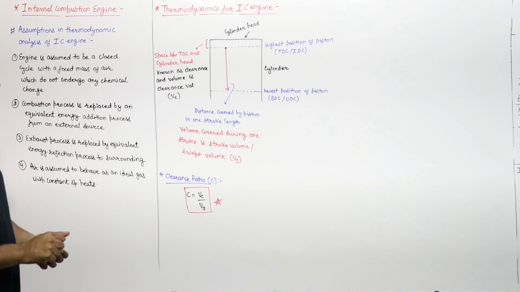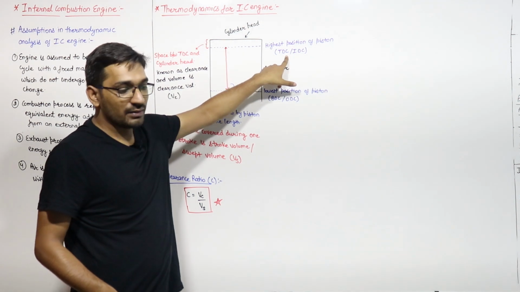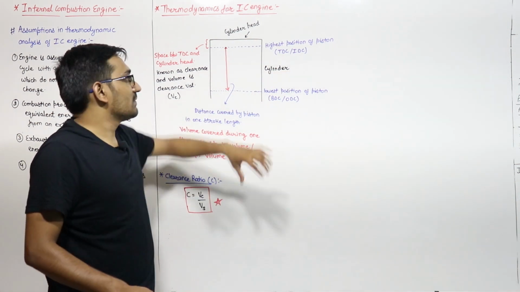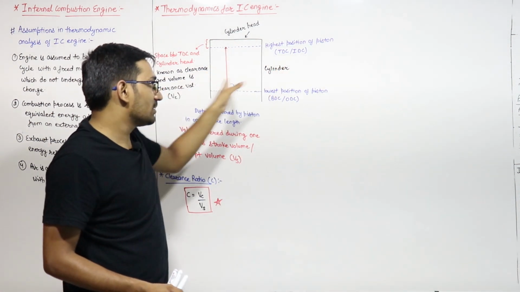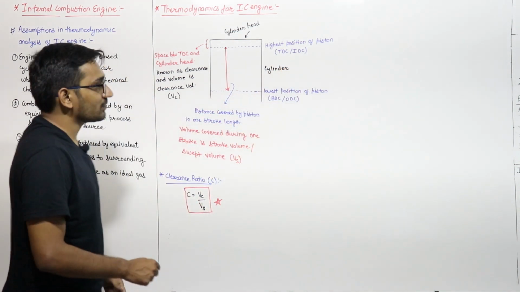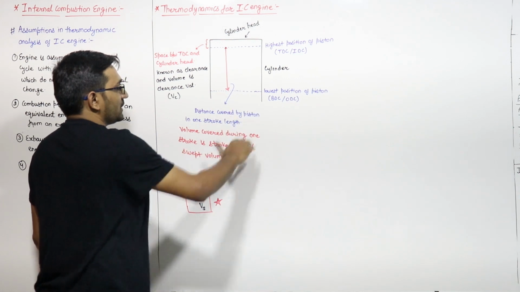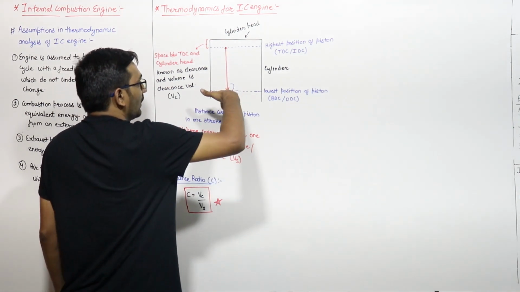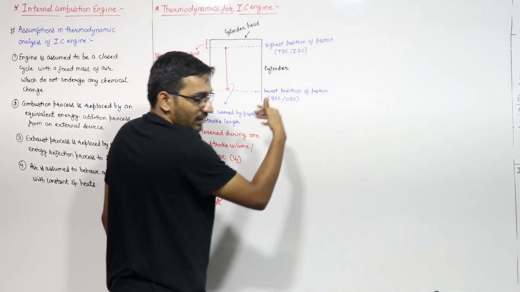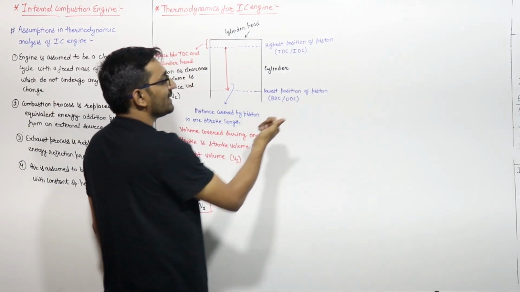In the case of a vertical cylinder, this highest position is known as TDC, top dead center, because it is at the top. In the case of a horizontal cylinder, it is known as IDC, inner dead center. Similarly, we have the lowest position of the piston. The piston will reciprocate between the top dead center and the bottom dead center in the case of a vertical cylinder, and in the case of a horizontal cylinder it is known as outer dead center, ODC.